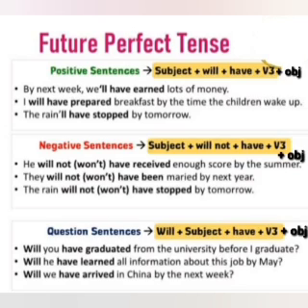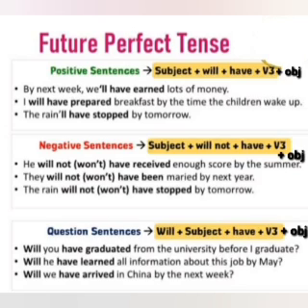Yes, so the negative form of the sentence would be like, he will not have received enough score by the summers. So what is the time reference given? By summers the person will not have received enough scores. Now if you take the negative form of the first sentence, which we have already learnt in the positive form, it will be like, by next week we will not have earned lots of money.